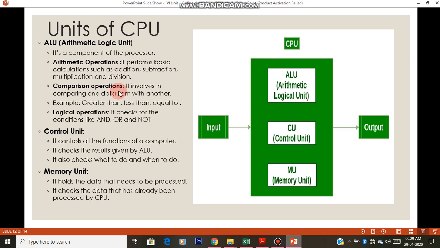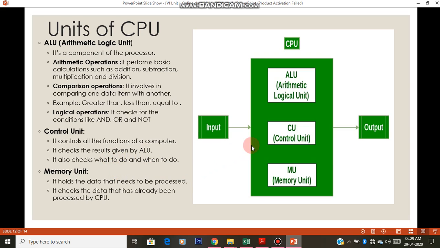That is the ALU. Next unit of the CPU is the control unit. Whatever the result after converting and processing, the ALU sends its processed information to the control unit. It controls all the functions. The control unit controls when it should take input and when it should give output, and it even decides what is to be sent to the ALU and in what order. All these things are taken care of by the control unit.